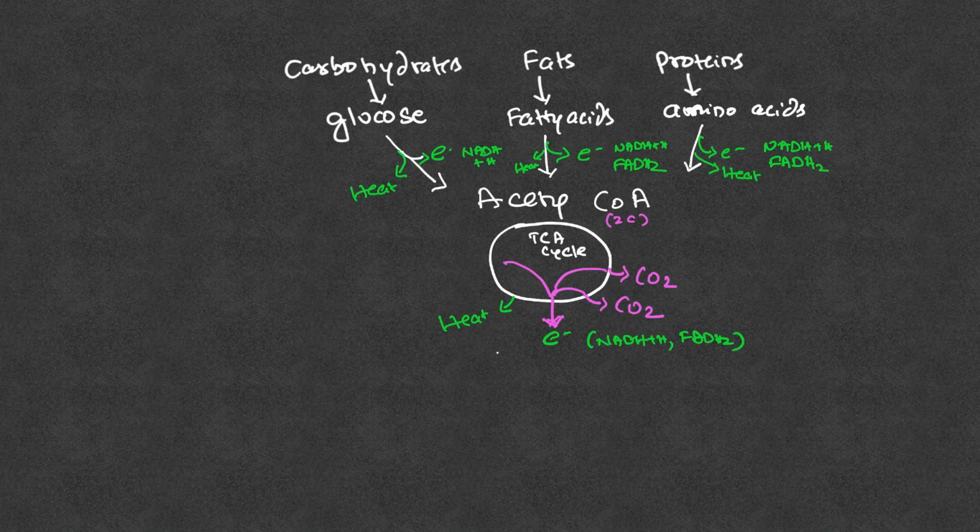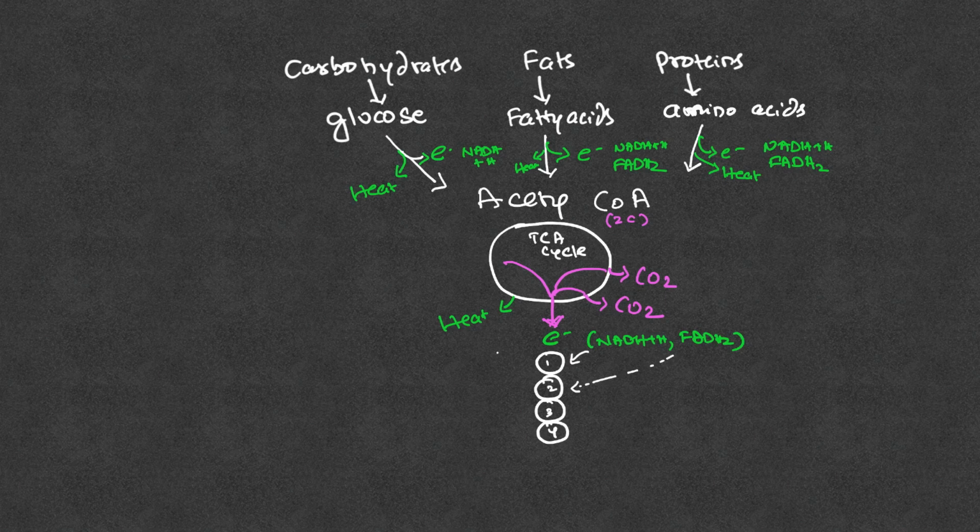So the energy present in the electrons is in NADH and FADH2, and they get into something called the electron transport chain, which is located in the inner mitochondrial membrane. There are 4 complexes in the electron transport chain, simply written as complex 1, complex 2, complex 3 and complex 4. Generally NADH plus H plus enters into complex 1, and FADH2 enters into complex 2.